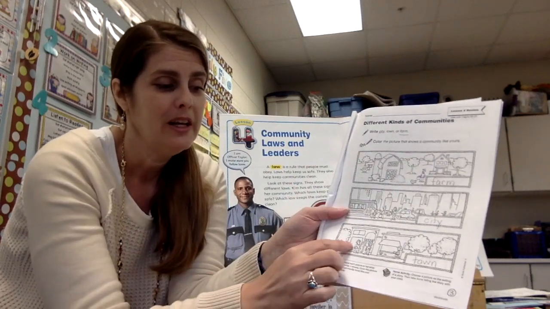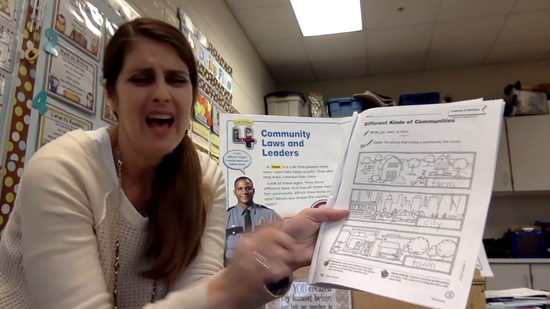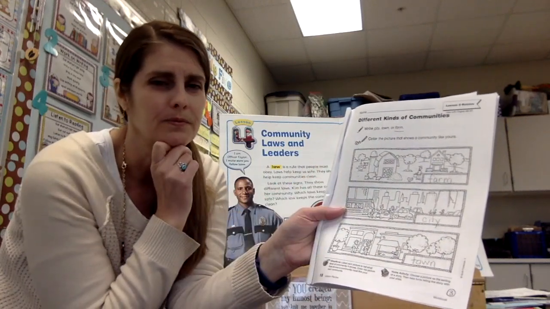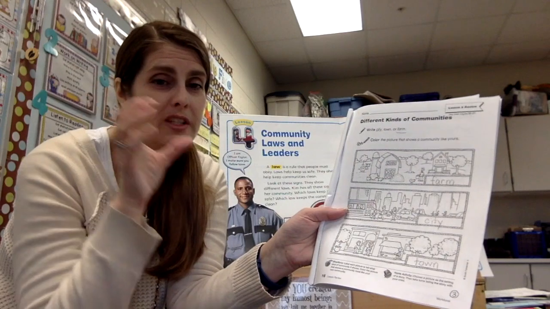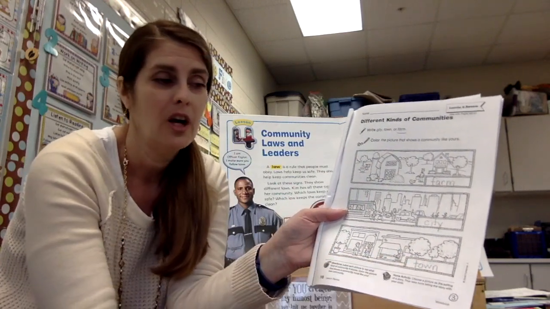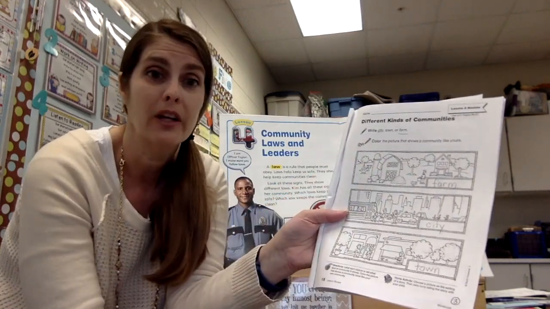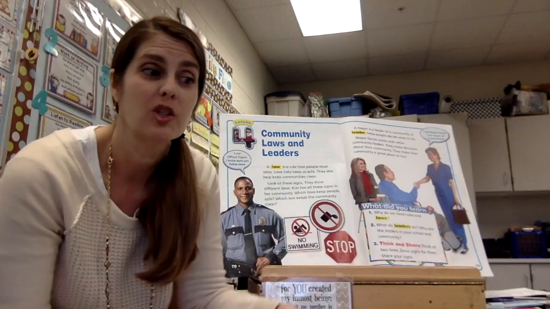And then this one looks like there's some businesses and some people, but not as many as this one. So the one smaller than a city is a town, right? So we'll put that word there. Okay, and then pick which one is more like where you live and color that one in, okay? And then upload a picture of it so we can see it.